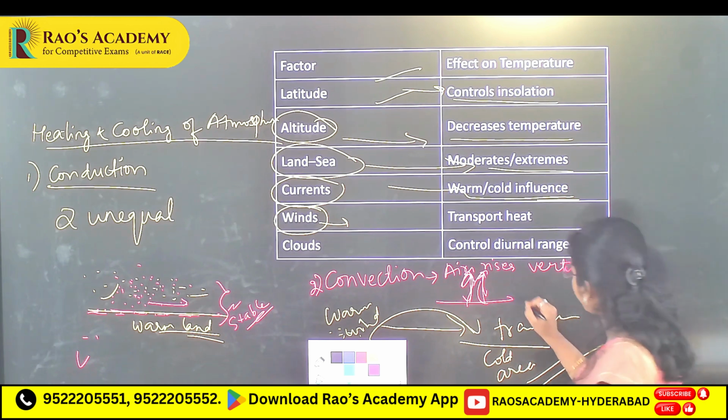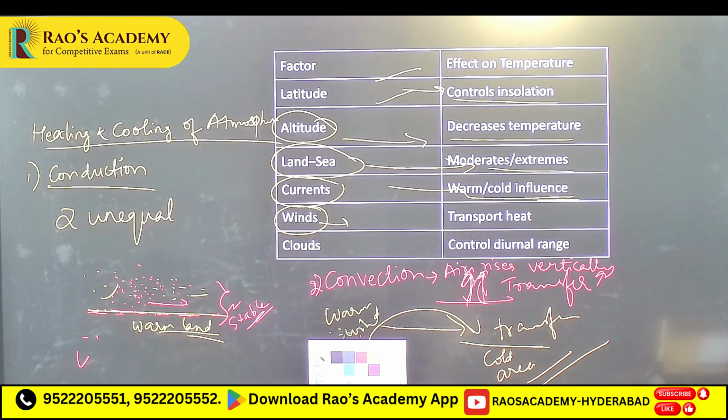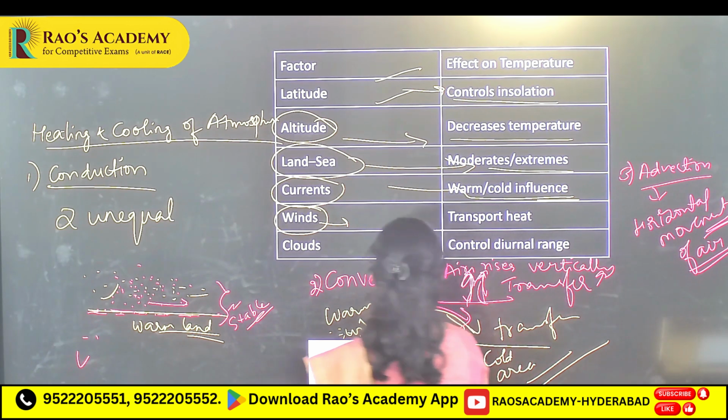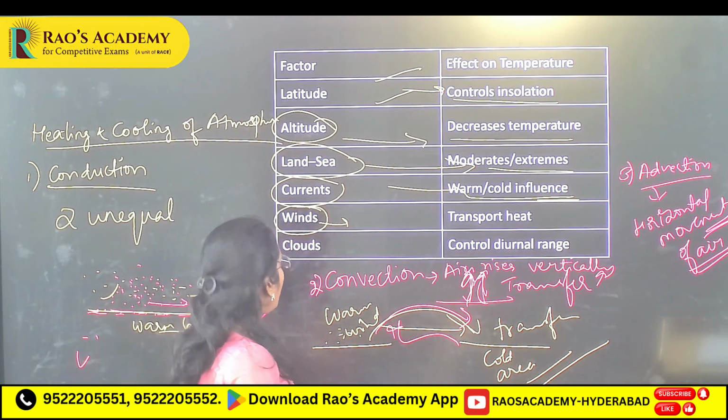Here you will see transfer of heat vertically. Next one is advection, the horizontal movement of air. Here, warm air moves to a cold place and cold air to a warm place. Because of this movement, you will see temperature differences.